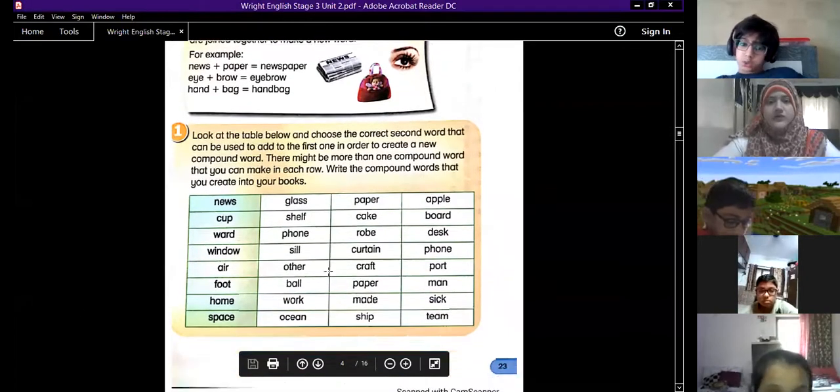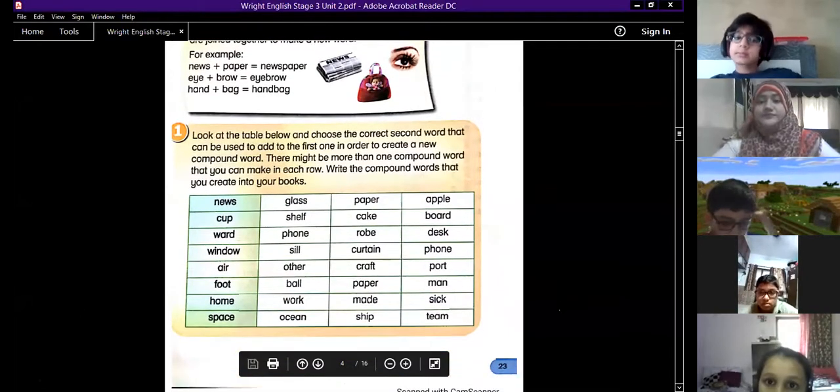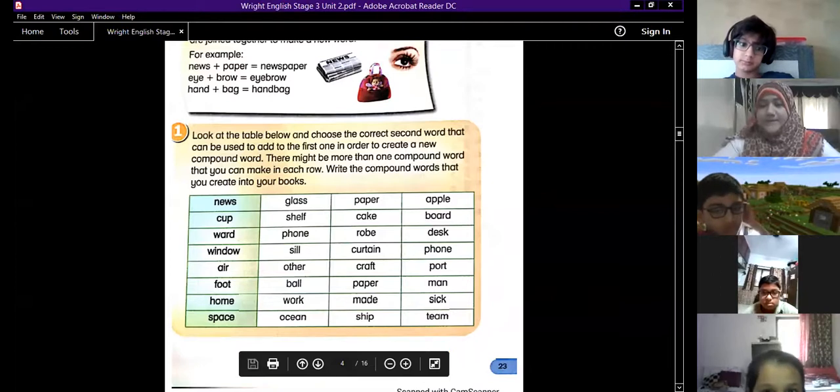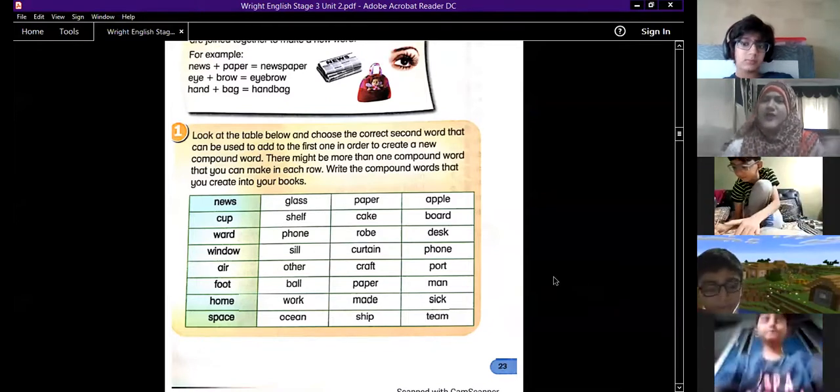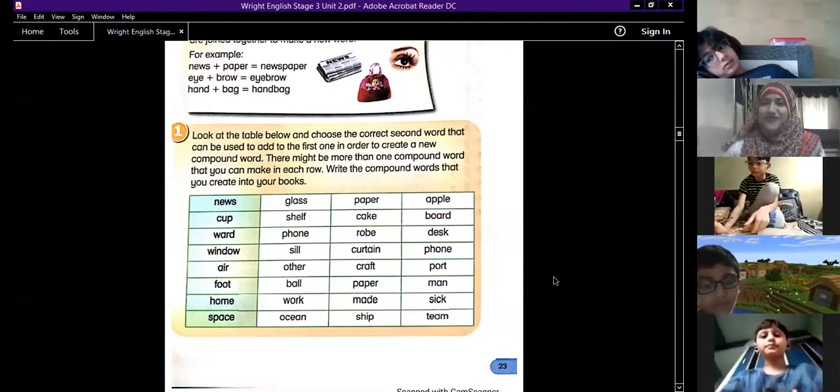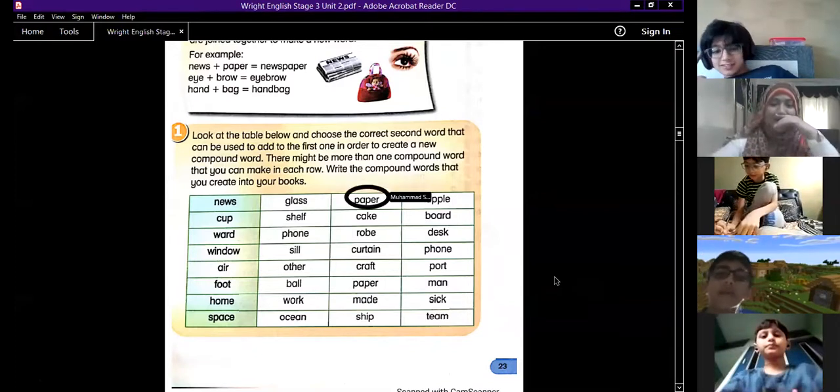Okay, Mohammed Saqib. Ma'am, I want to say something. Yes, yeah. One compound word: up plus date, update. Very good. That's nice. Ma'am, I think we can make our own book of compound words, don't you feel? Then what is the meaning of ward?